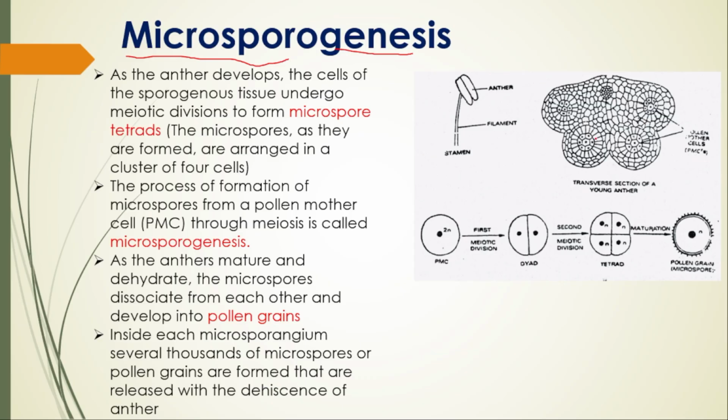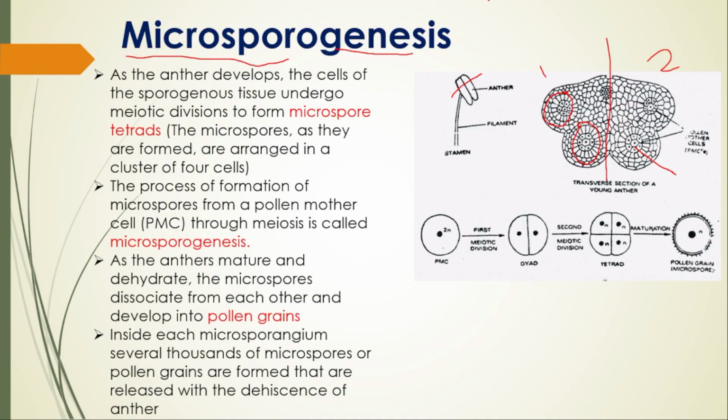Microspore mother cell. This is the anther and this is the filament. When we cut the anther, it looks like this. It has two lobes. This is one lobe, and this one is the second lobe, isn't it? Each lobe has two thecas. This is one and this is two. This is the pollen sac. Inside that there are tiny cells which are said to be what? Sporogenous tissue or else MMC. After that, they are going to mature to form an MMC.